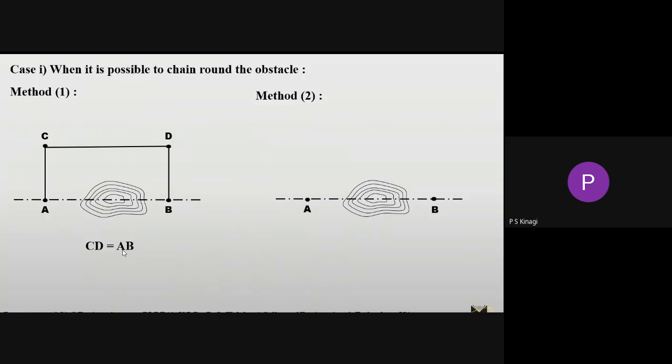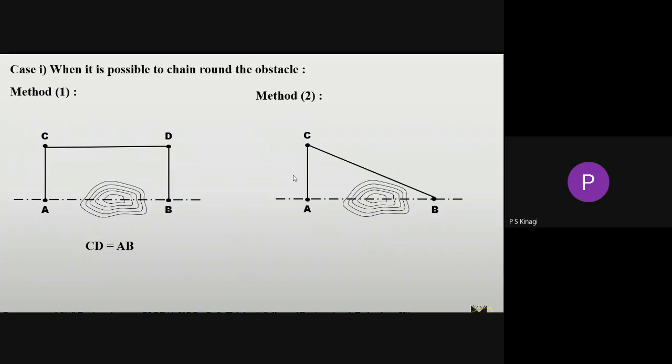Okay. Now here we have to erect a perpendicular line again at the point. Then after that you have to fix one point here, and name it point C. Then you have to join this C point to the B point. Later you have to measure the distance of A to C, then B to C.